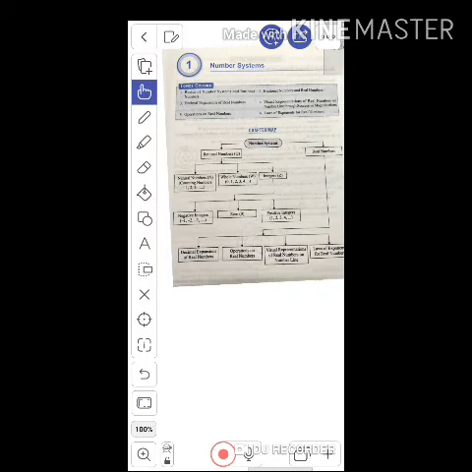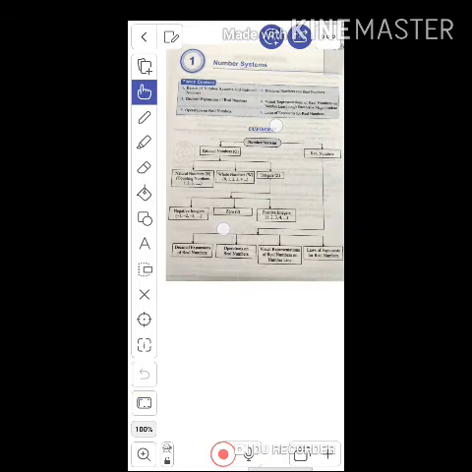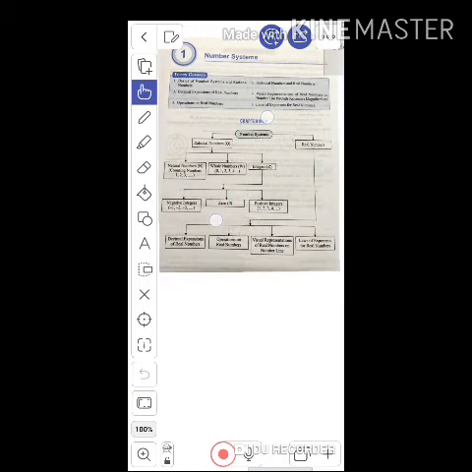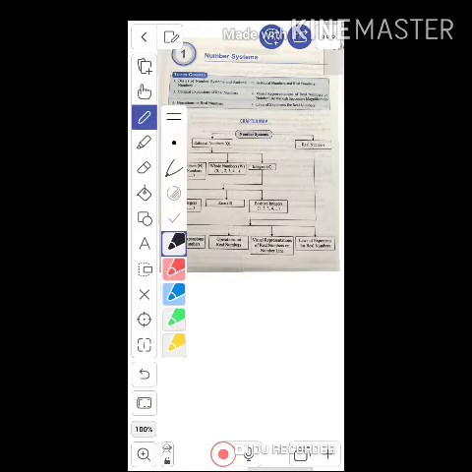Okay, students, from childhood, from KG or nursery, we read about the number system or numbers. The first type of numbers which we read in junior classes is natural numbers.